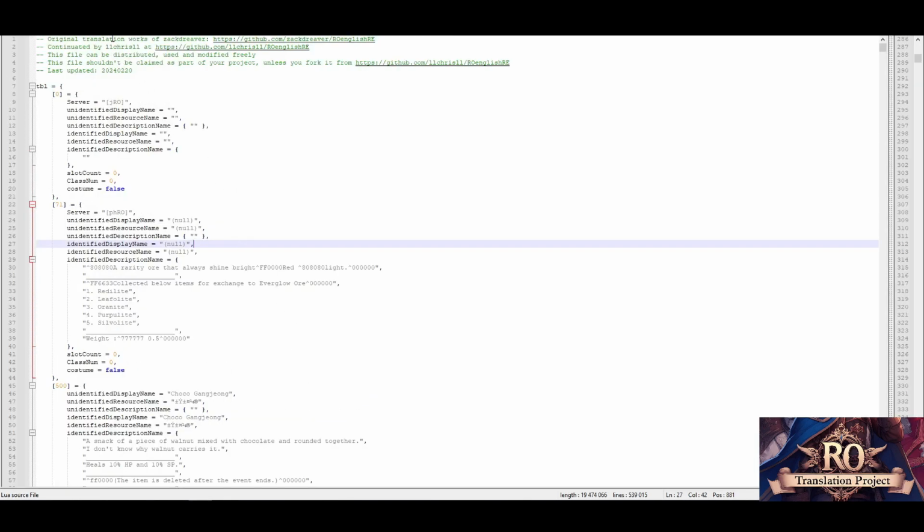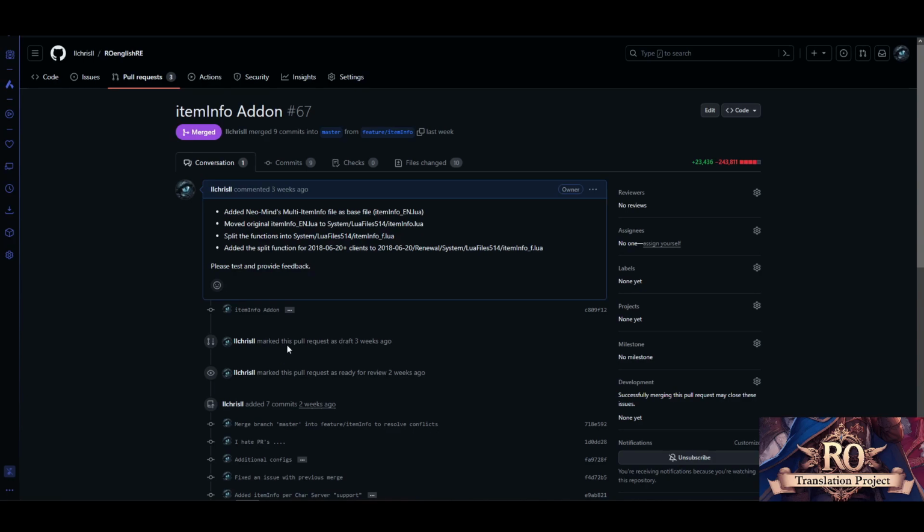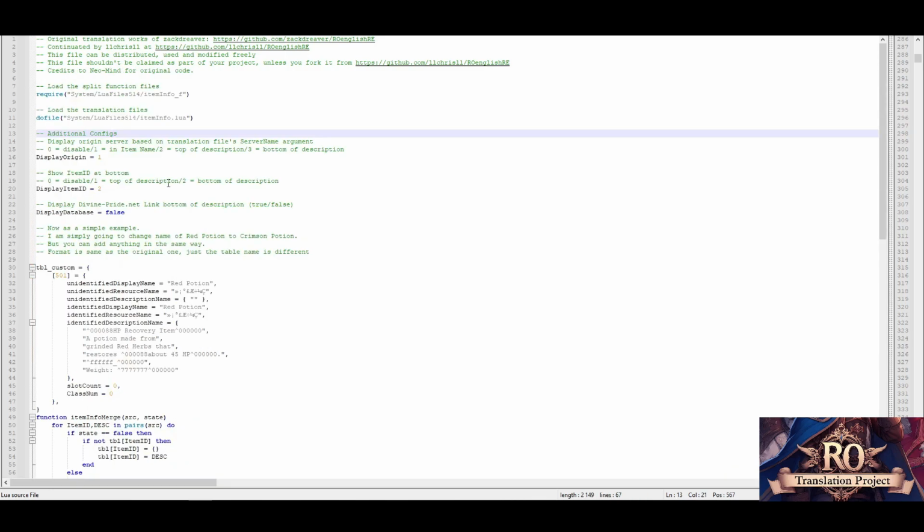Before I forget anything about the recent pull request or add-on I made, it's about the itemInfo. I changed how it works basically. I used Neomind's itemInfo support, which stayed the same for the name basically, and looks like this now.